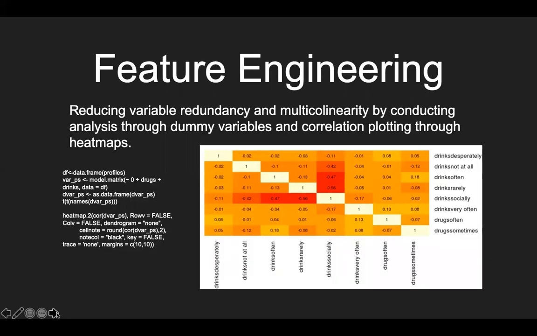Feature engineering. That sounds like a big word. Without getting too technical, it's a process of using domain knowledge, which is what we heavily relied on in our analysis, of the data to reduce the variables and streamline this analysis to make our algorithms work. So in this case, we attempted to reduce variable redundancy and multicollinearity by conducting analysis using some dummy variables and correlation plotting through heat maps to really give us insight on what variables to ignore, such as drugs or smoking, and what other variables to really focus on.